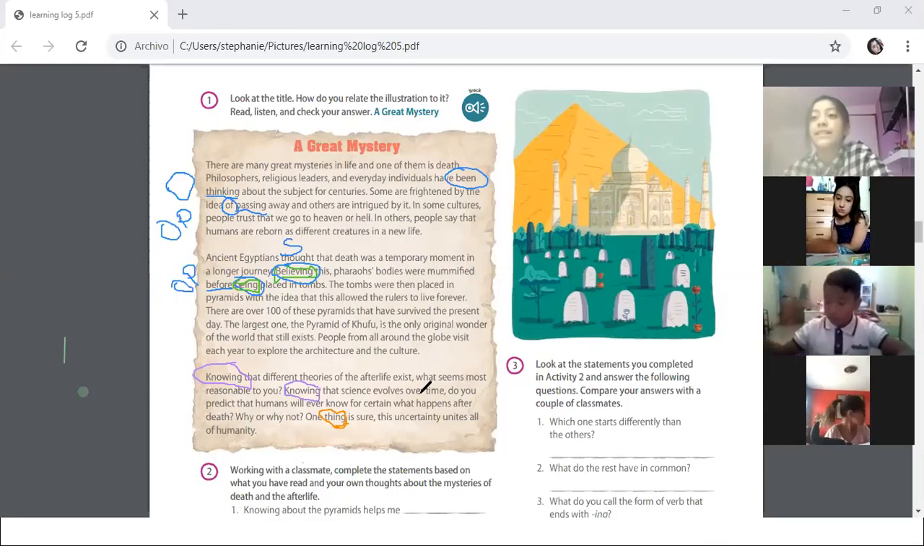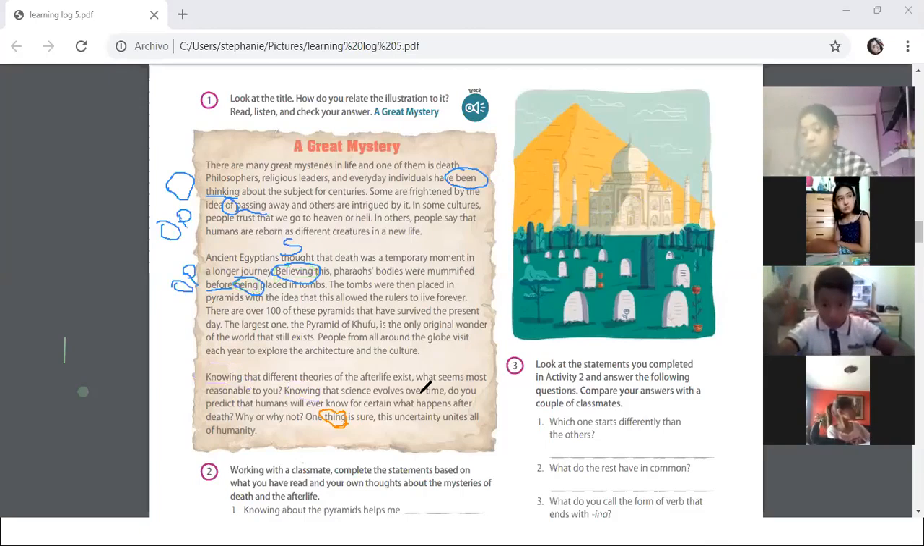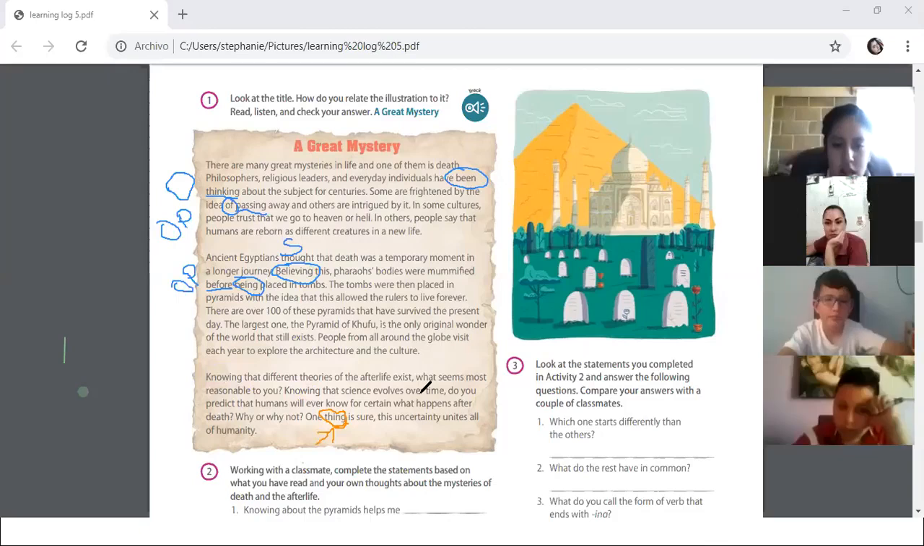That paragraph says that nobody knows what happens after death. Nobody knows because nobody returns to say. It's like the movie Coco: when you die, you can see your relatives that are dead. Nobody knows that. So, gerunds in this paragraph.